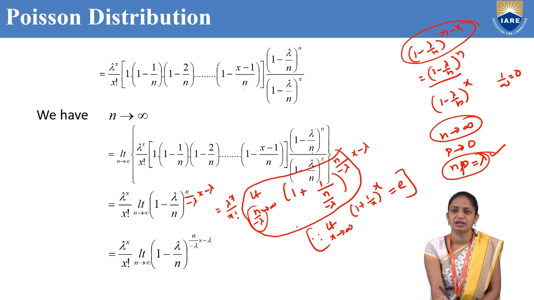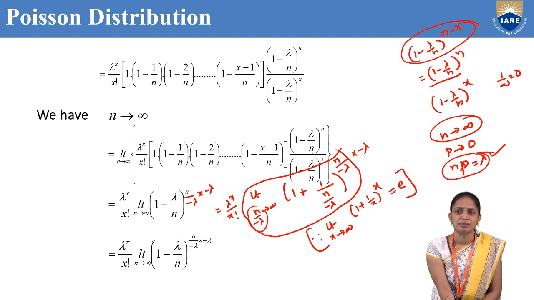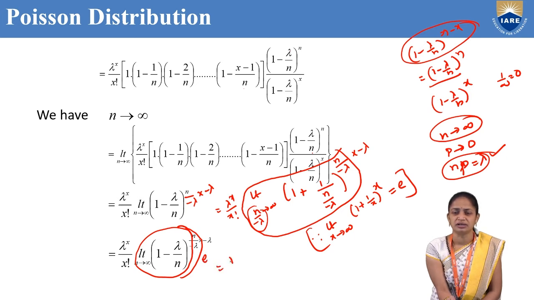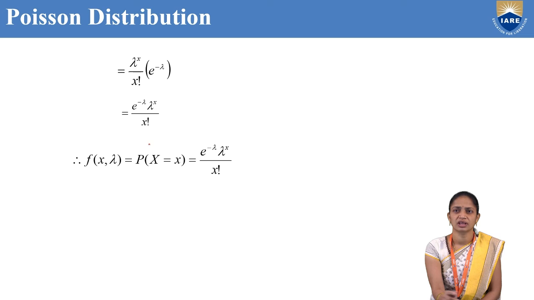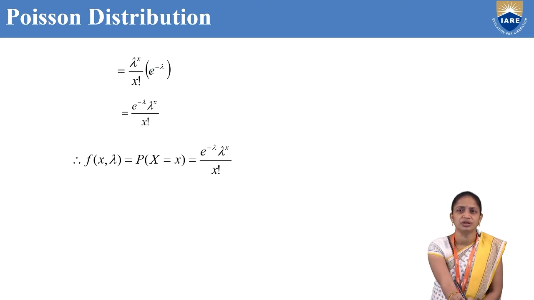So this is nothing but e. The total term up to here is e, so that is lambda power x by x factorial into e power minus lambda. That means e power minus lambda into lambda power x by x factorial.